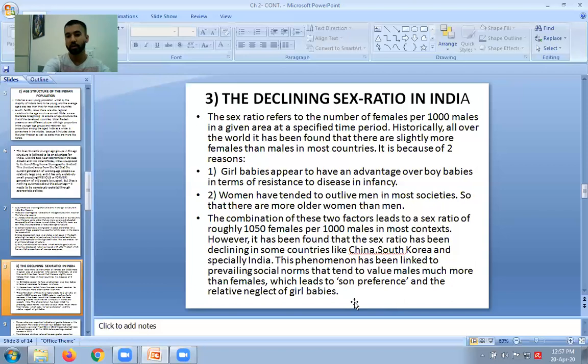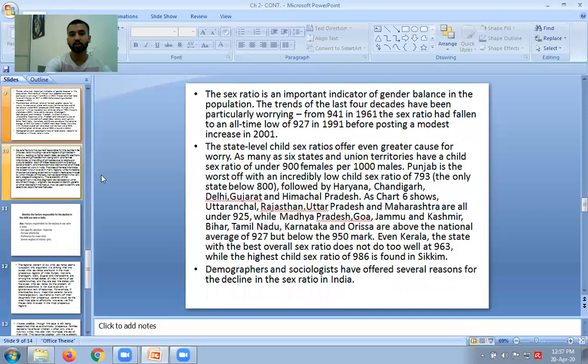At the world level, the ratio is pretty much in favor of females, but we have to study our Indian society. When we study Indian society, the ratio is not in favor of females. The sex ratio is an important indicator of gender balance in the population. When we have a good sex ratio, it is always a balanced situation, right? But we have witnessed over the years that the sex ratio is just declining and declining, which is not a good situation.